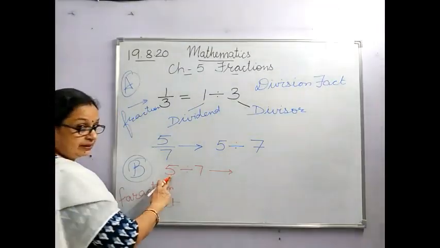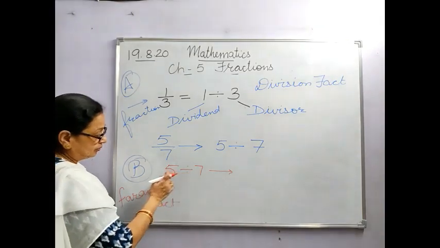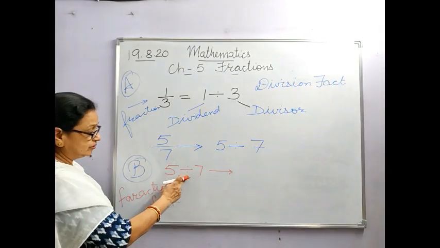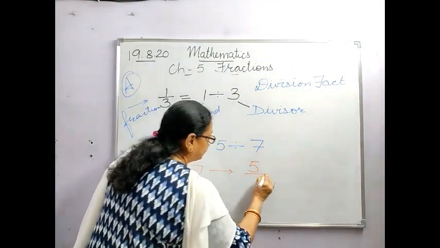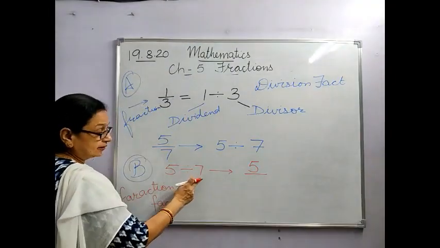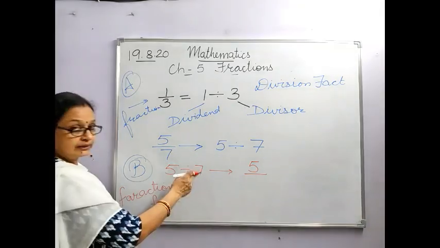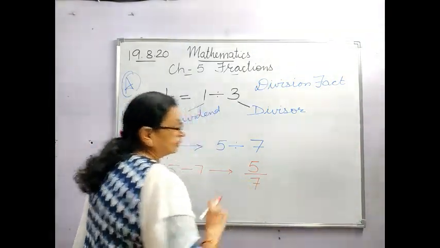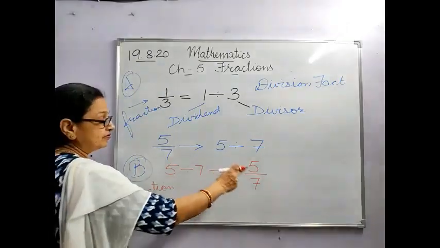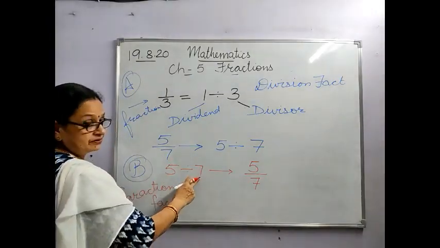Now this is your dividend. You know that the number on the left side of the sign of division is the dividend. So this becomes your numerator. This is the division bar, and the divisor, the one by which we divide, becomes your denominator. This is the fractional form of this division.